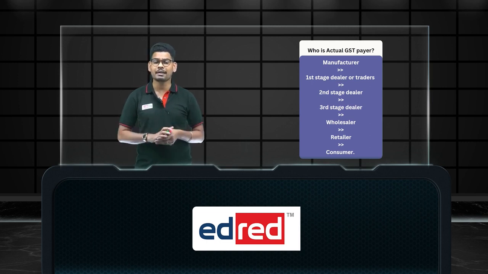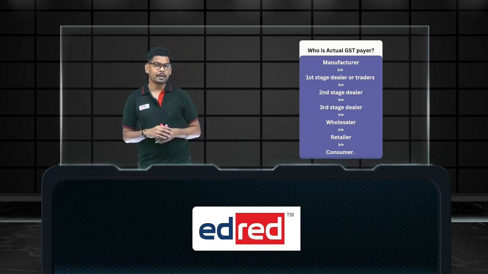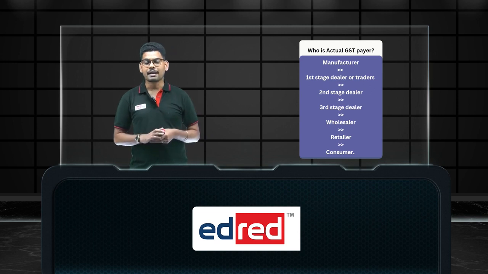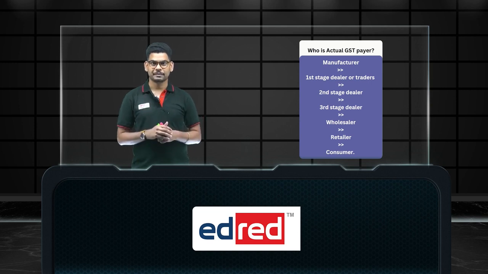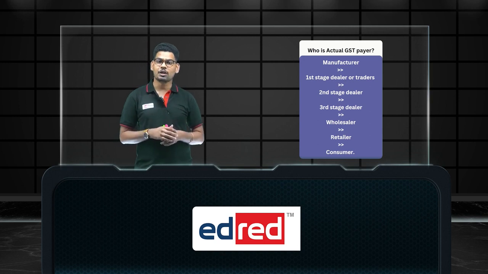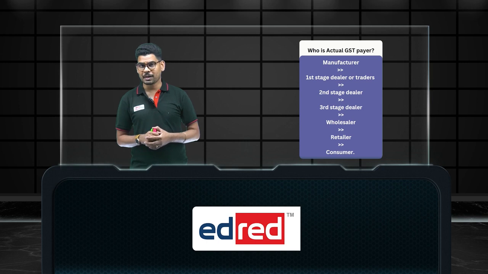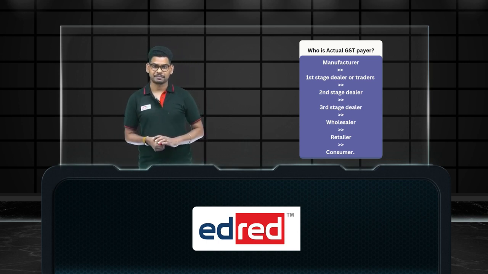So only the final taxpayer will be the consumer. The consumer who pays tax to the department, that will go to the department bucket as revenue, and the rest, the business people who pay tax, it will come back to them as input tax credit. They can avail it. What tax they pay while purchasing goods or services can be availed as input tax credit. So in this particular supply chain, the consumer becomes the final taxpayer.